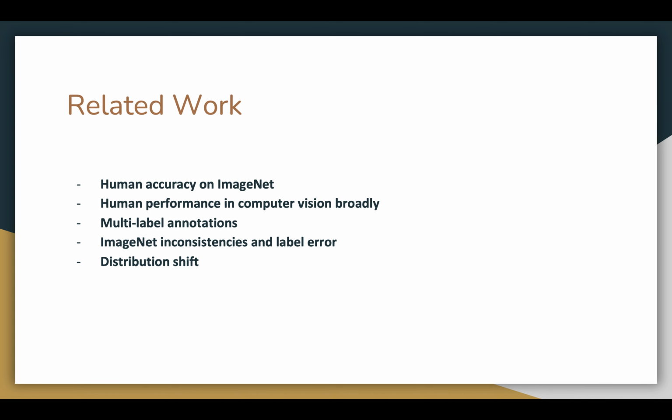Another area is ImageNet inconsistencies and label error. Researchers have found and recorded some incorrectly labeled images during this study. Earlier studies have also shown similar issues, such as that at least 4% of the birds in ImageNet are misclassified. The last area is distribution shift. One focus of the studies is distributionally robust optimization. Another focus is on finding the model with the lowest error rates on adversarial examples.